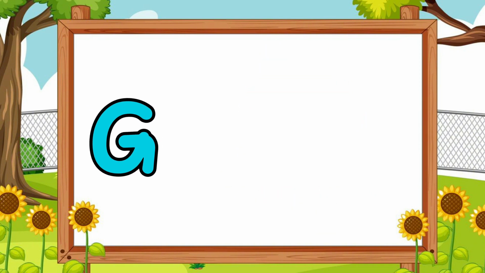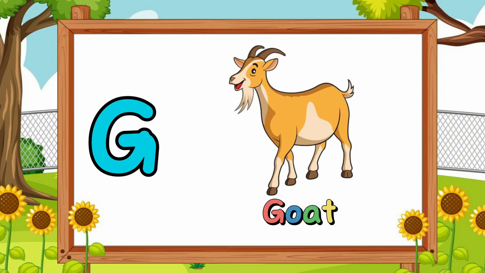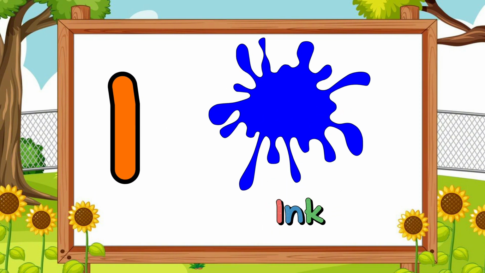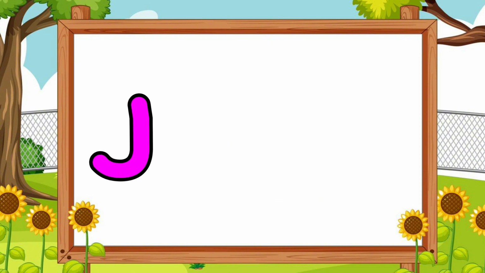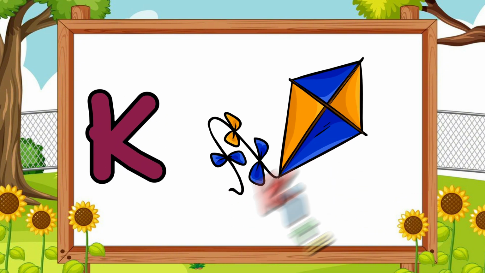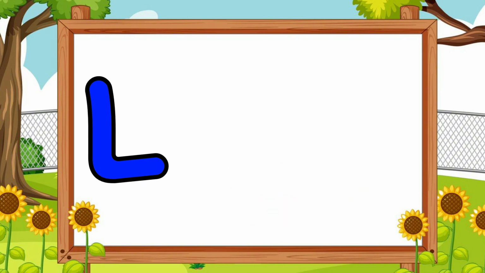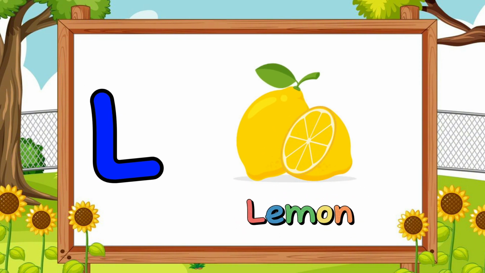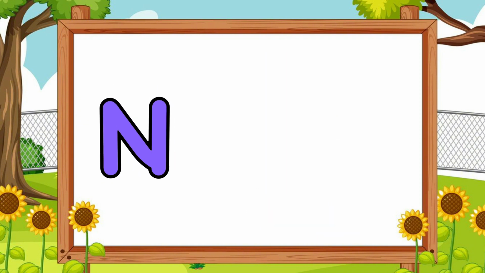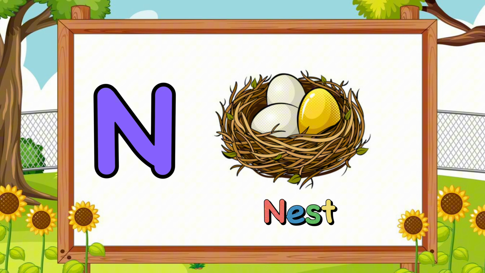G for goat. H for hen. I for ink. J for jam. K for kite. L for lemon. M for mango. N for nest.